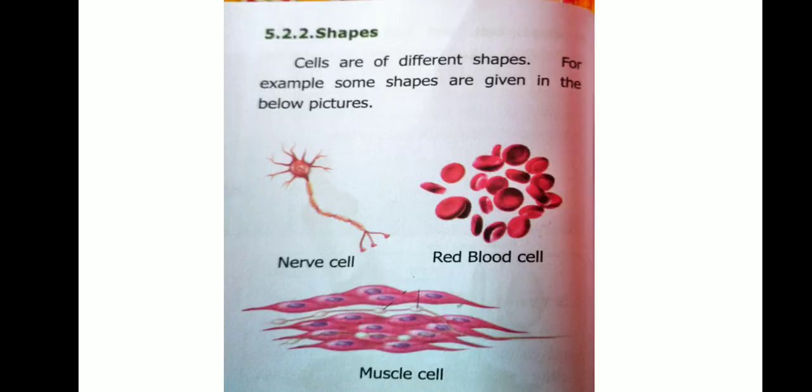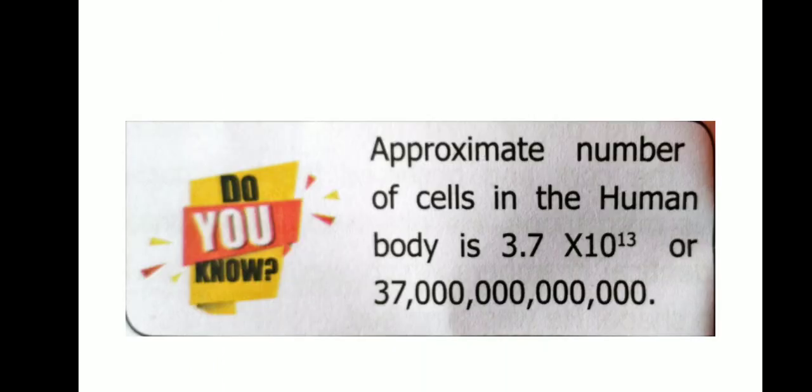Next one, shapes. Cells are different shapes. For example, some shapes are given in the below pictures: nerve cells, red blood cell, muscle cell. Okay. Next one, number. Approximate number of the cells in the human body: 3.7 × 10^13.